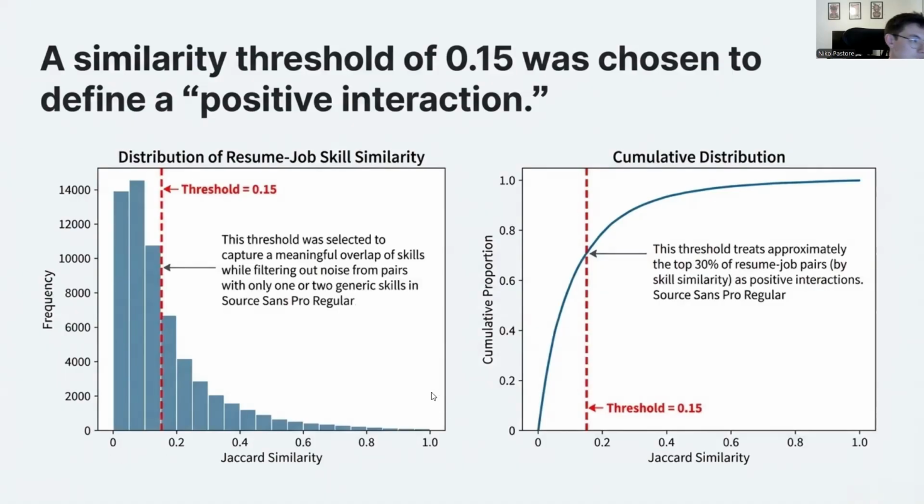I selected a threshold of 0.15. So any pair to the right of this line gets a 1 in the matrix. Any pair to the left gets a 0. And this threshold is critical. If I set it too low, the model learns noise, but if I set it too high, the matrix becomes too sparse to learn anything.